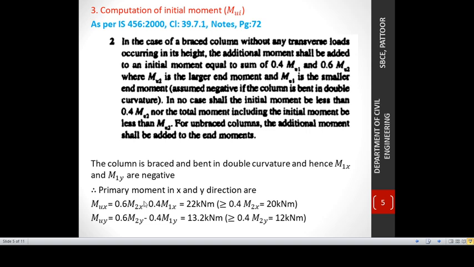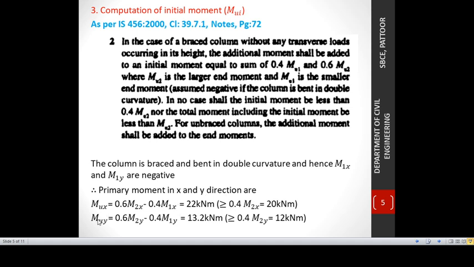Minus is taken since it is having a double curvature. So Mux equals 0.6 M2x minus 0.4 M1x, which is obtained as 22. Also in this clause it is mentioned this Mux should not be less than 0.4 M2x, which is equal to 20. That is a check, and this check is satisfactory in our case.